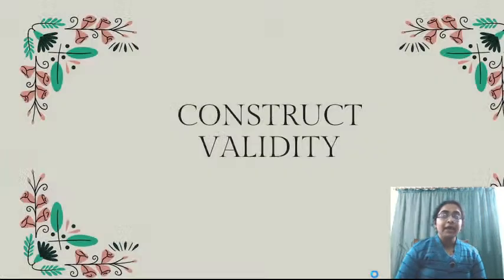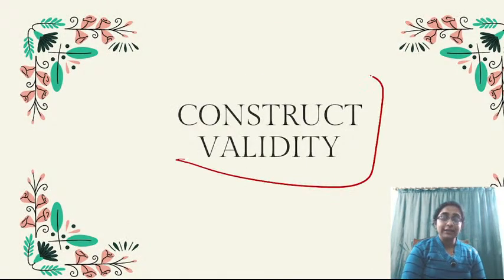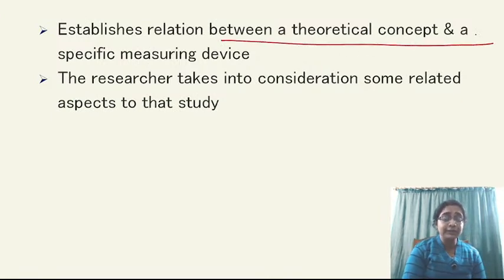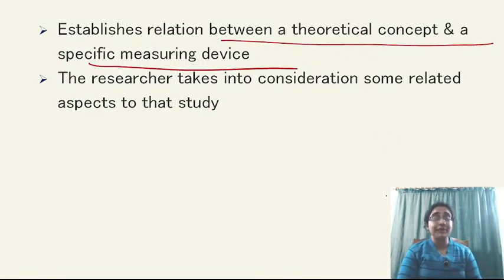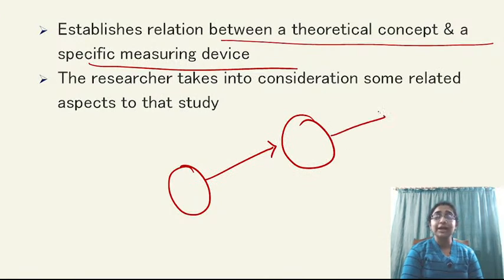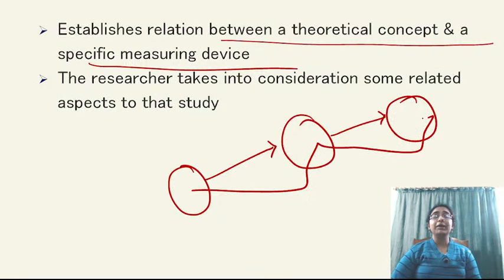Okay. Next we come to construct validity. It is based on construction, how you are constructing your plan of research. So it establishes a relation between a theoretical concept and a specific measuring device. So the theory which you are using, the methodology you apply, and the instrument you use, construct validity makes a relation between these three. These three things must be in complementation with each other.